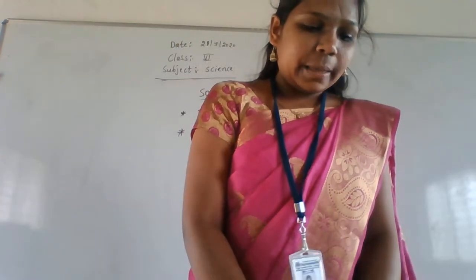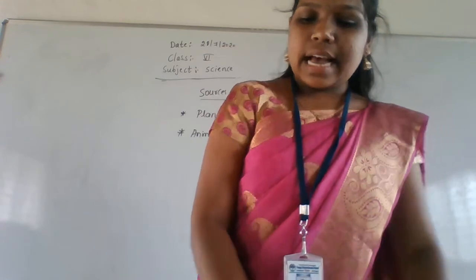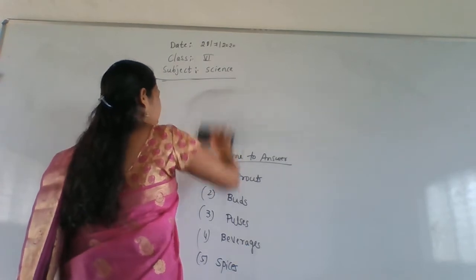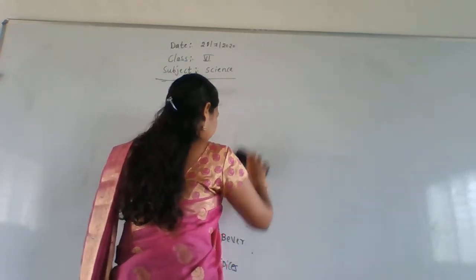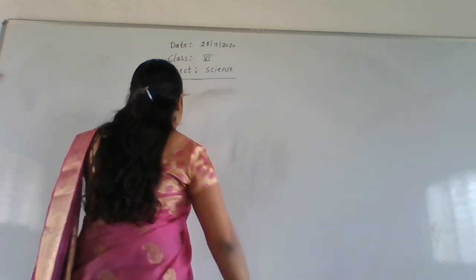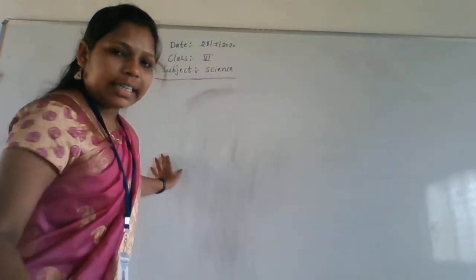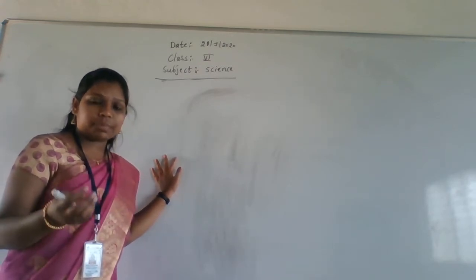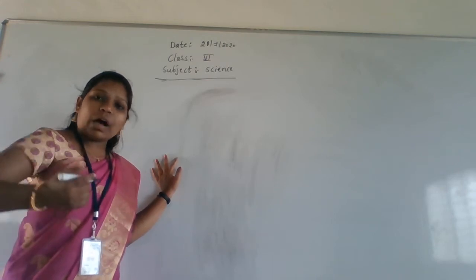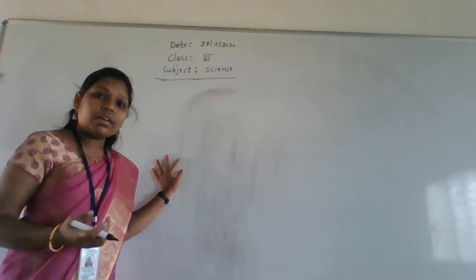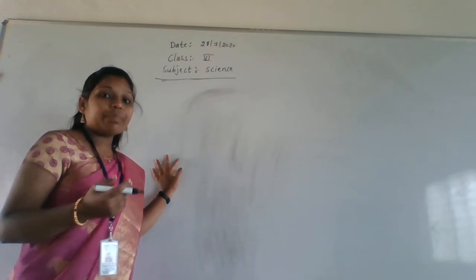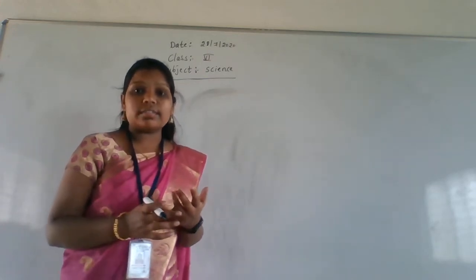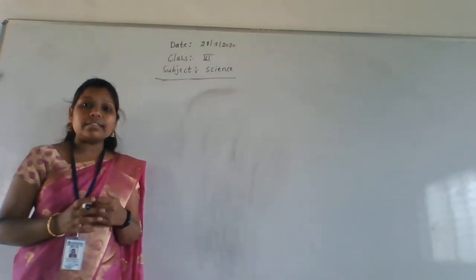Next we'll move on to animals as a source of food. In plants as a source of food, we even studied different parts of a plant we eat as food, that are nothing but root, stem, leaf, buds and seeds.